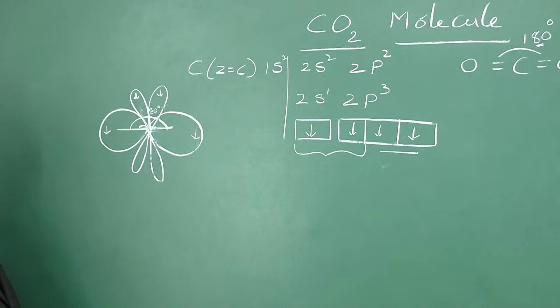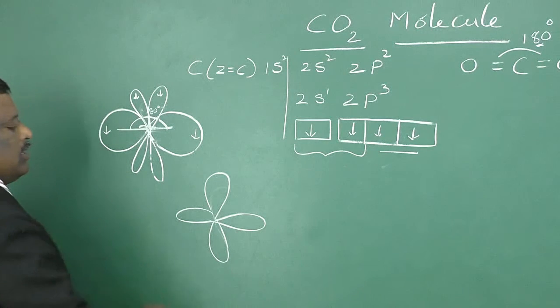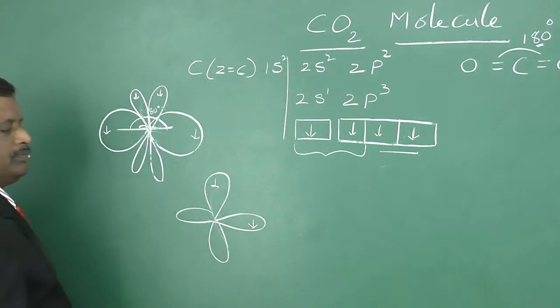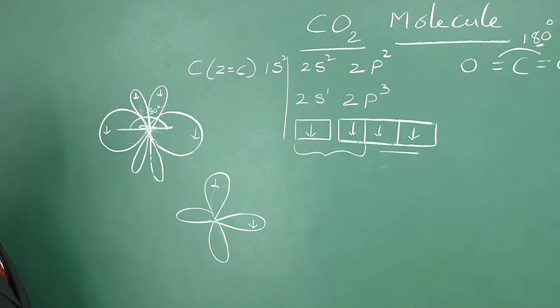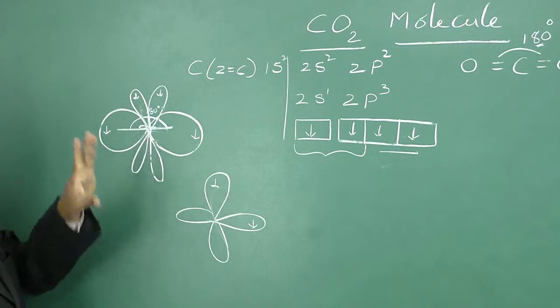Now what about oxygen? Oxygen atomic number is 8, so its electronic configuration is 1s2, 2s2, 2p4. That means two half-filled p orbitals are present in oxygen. These two half-filled p orbitals are perpendicular to each other like this, and they are filled with one electron each. This is the position of oxygen, and this is the position of carbon which is involved in the CO2.